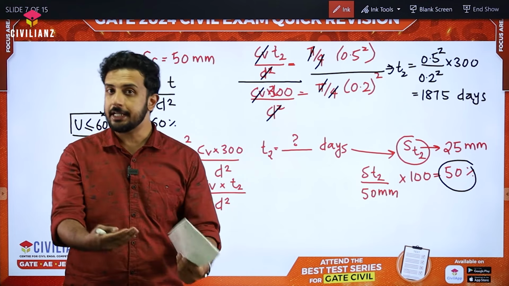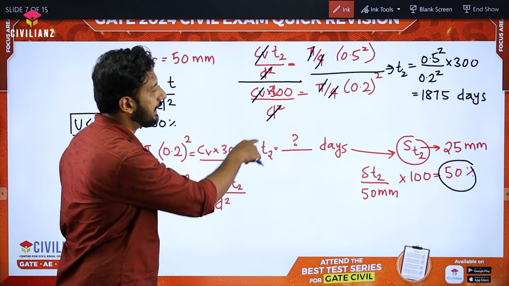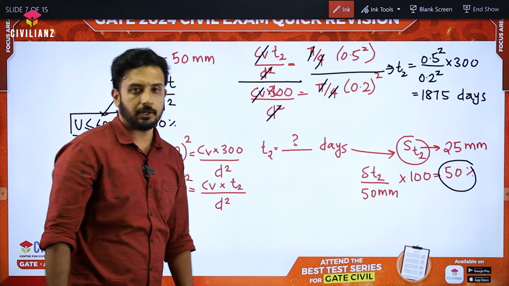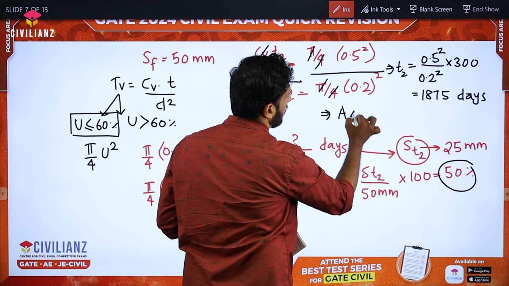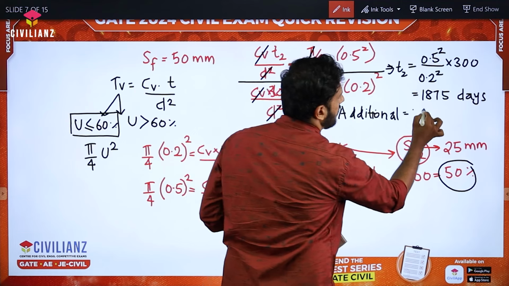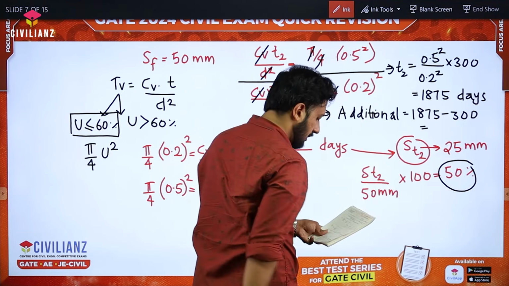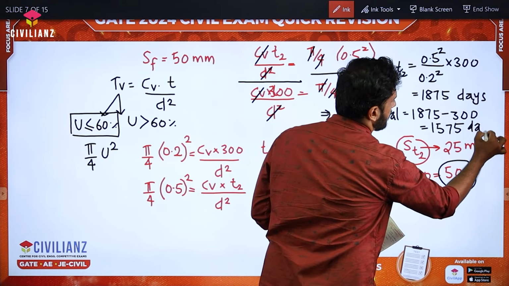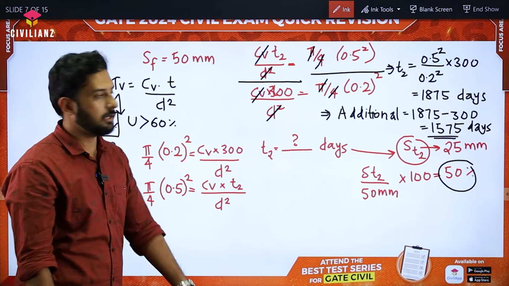They are asking the additional time required, which means for 20% consolidation 300 days, for 50% consolidation 1875 days. The additional time will be how much then? This additional time is equal to 1875 minus 300, that is the additional time, right? So that comes out to be 1575 days. So this is going to be our final answer for this question, 1575 days.